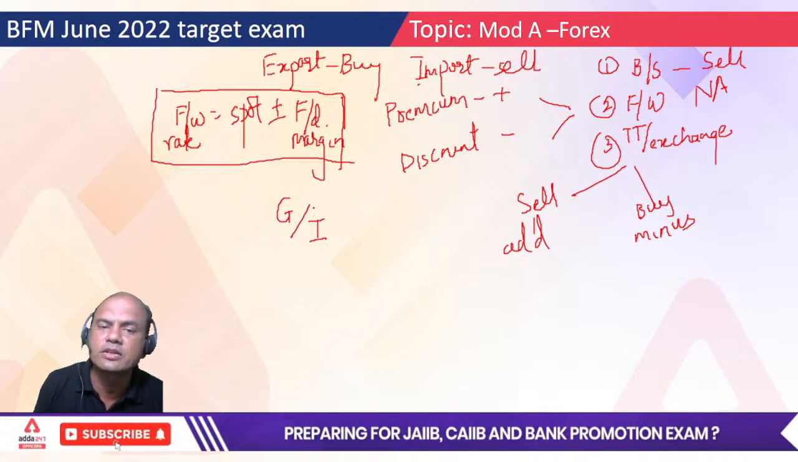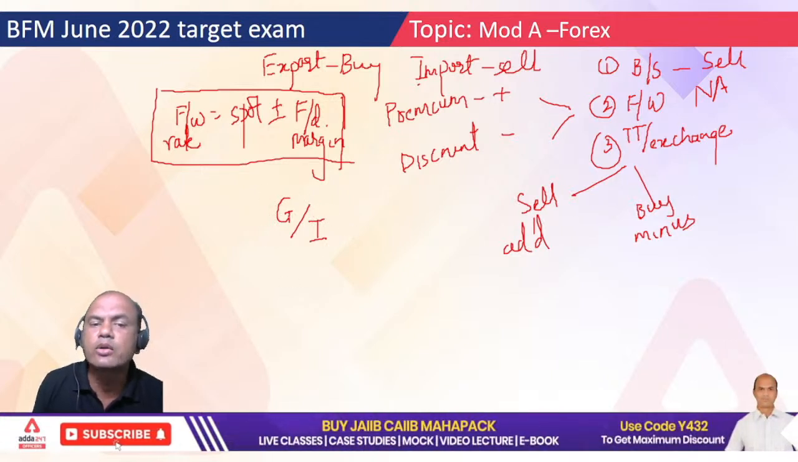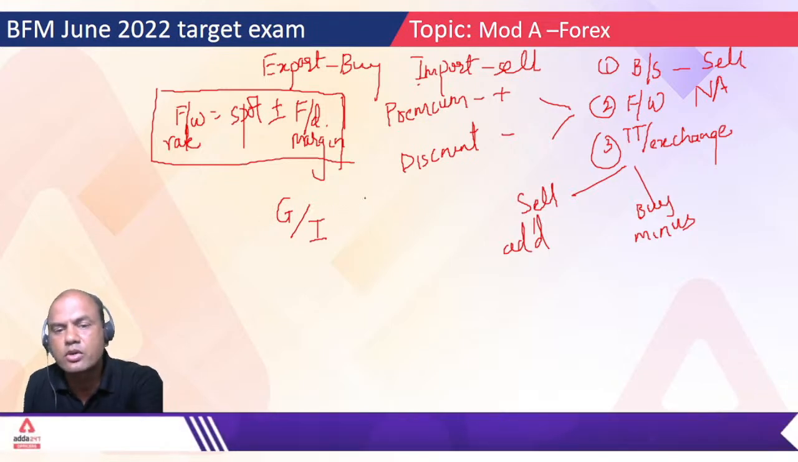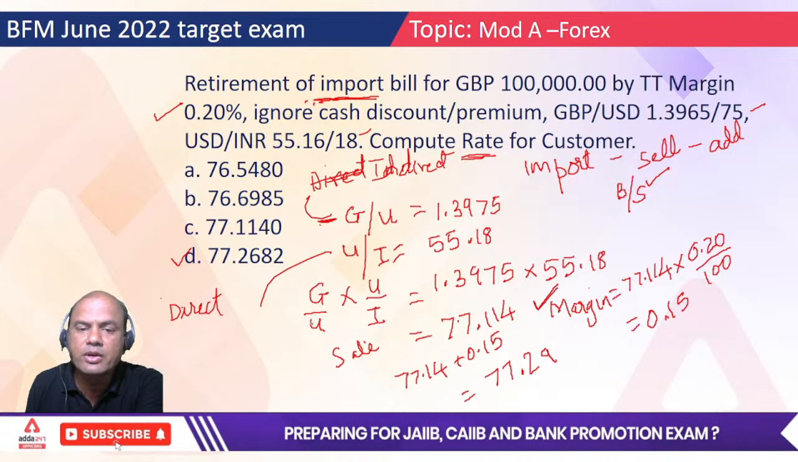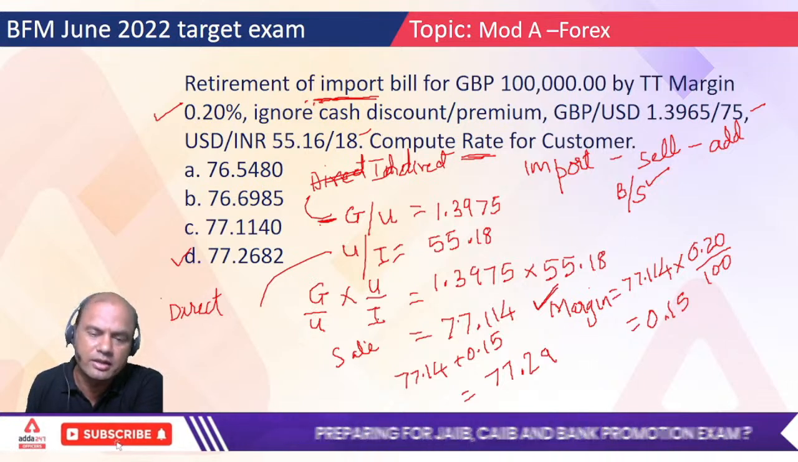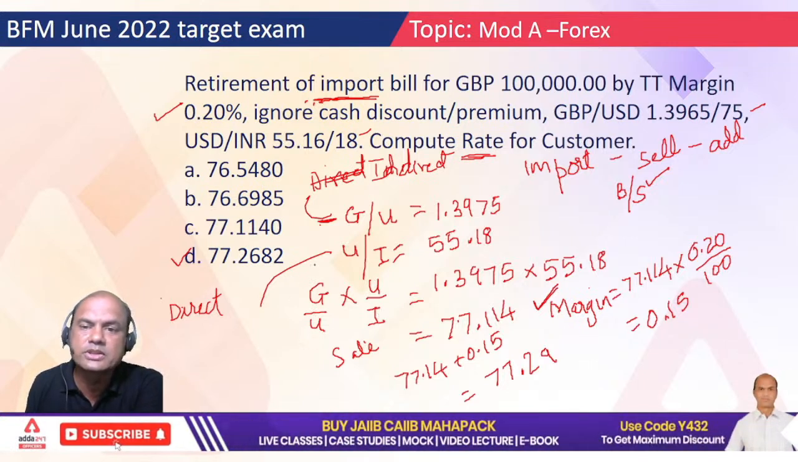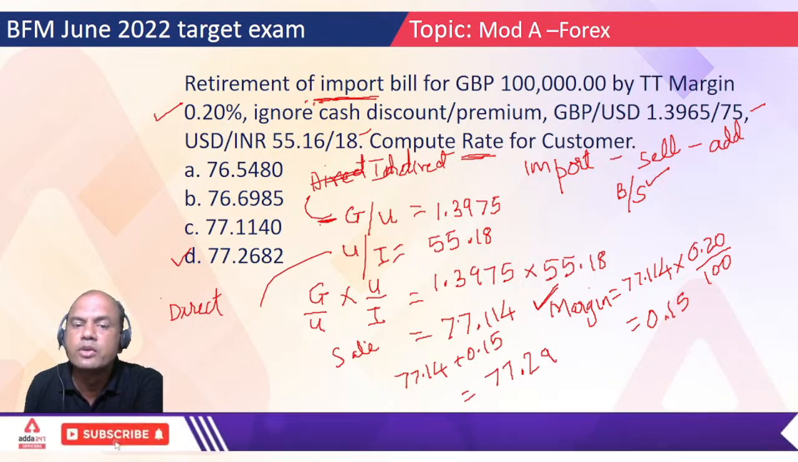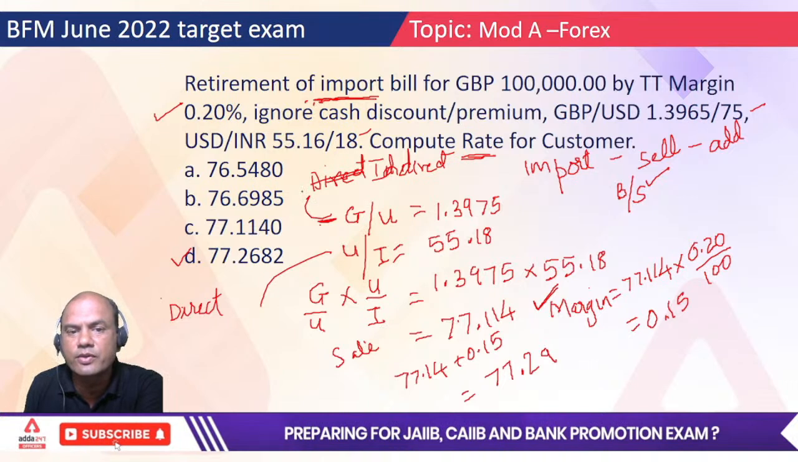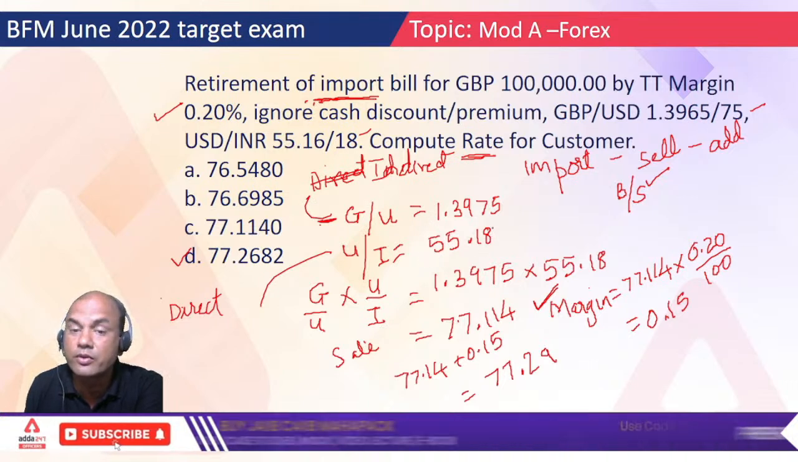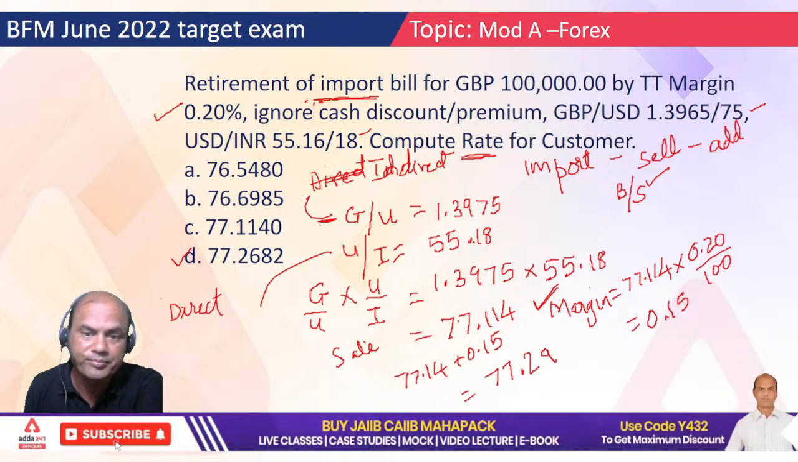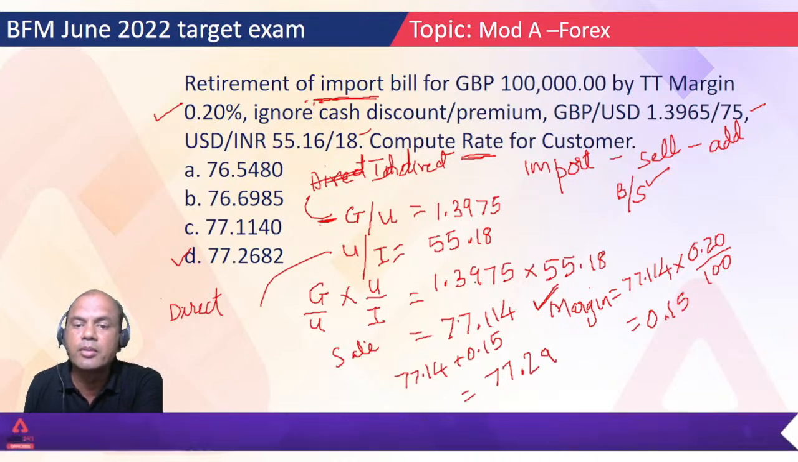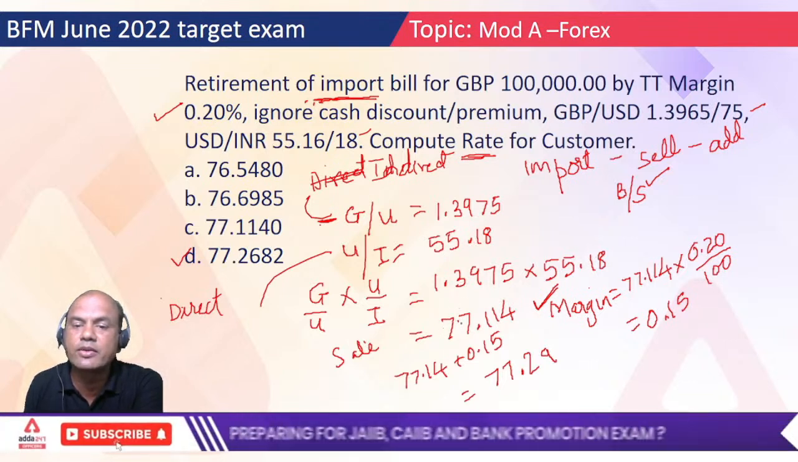No other currency is required in between, but I don't get a direct rate for GBP to INR. I have to get this cross rate. GBP to USD into USD to INR. GBP to USD is directly given, 1.3975. USD to INR is given, 55.18, which we have just found out. We are considering sale only. So multiply these two, and what is the answer you are getting?